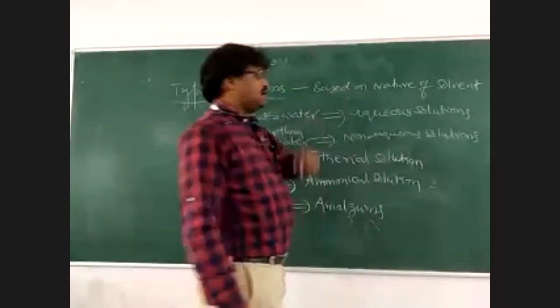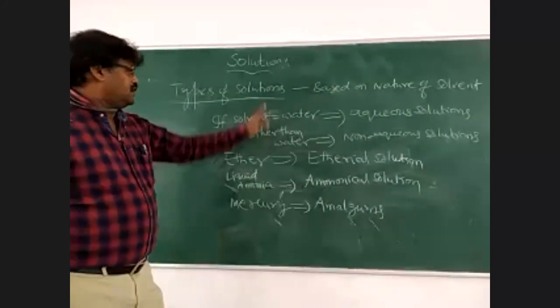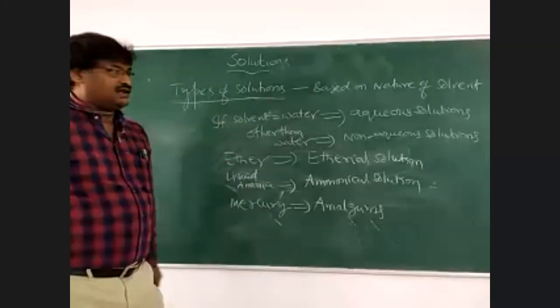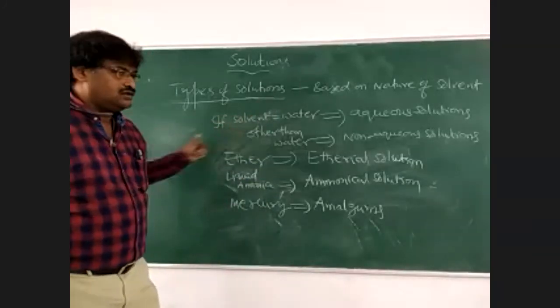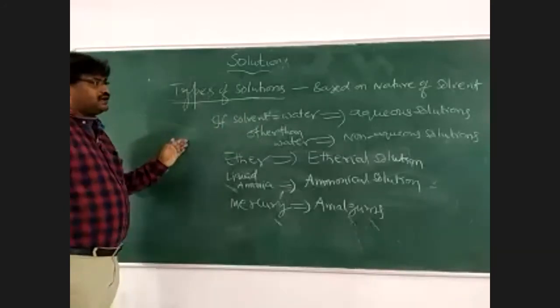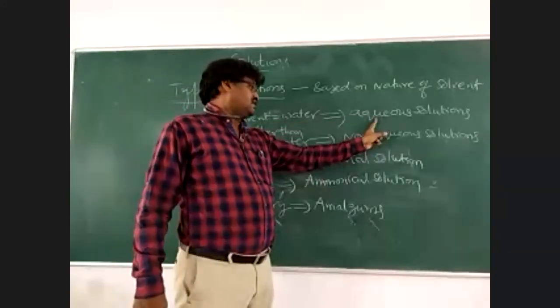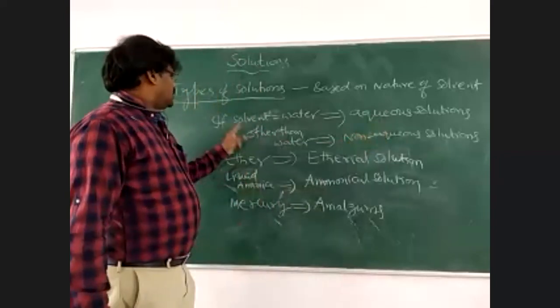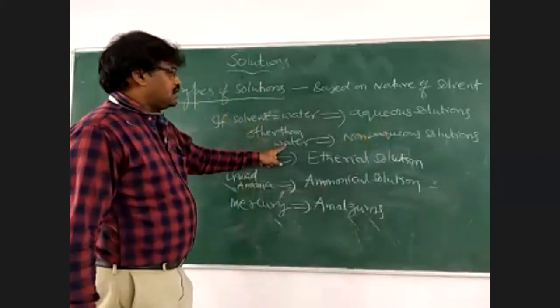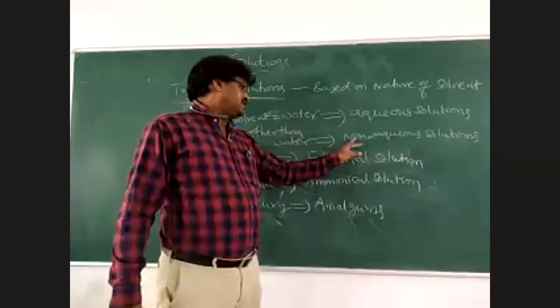These are divided like this based on the nature of the solvent. If solvent is water, then the solutions are called aqueous solutions. If solvent other than water, they are called non-aqueous solutions.